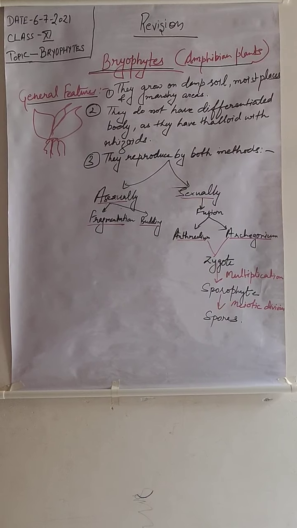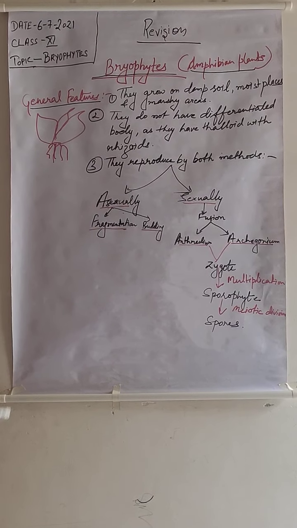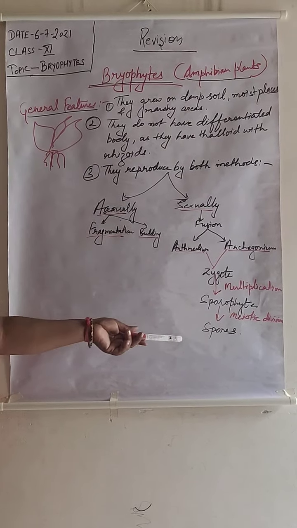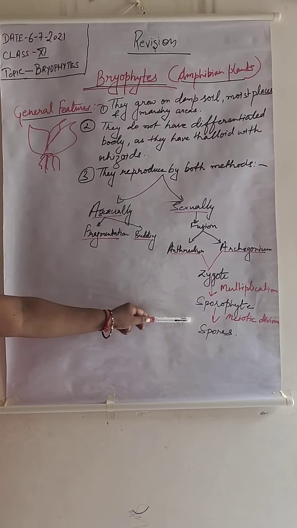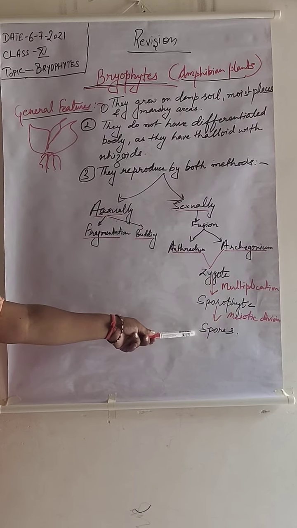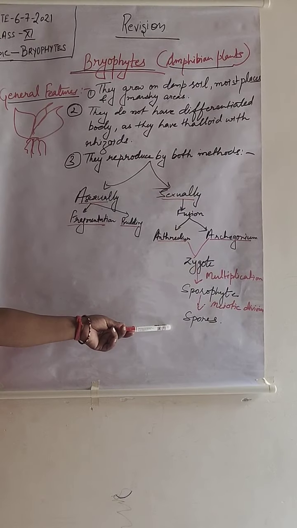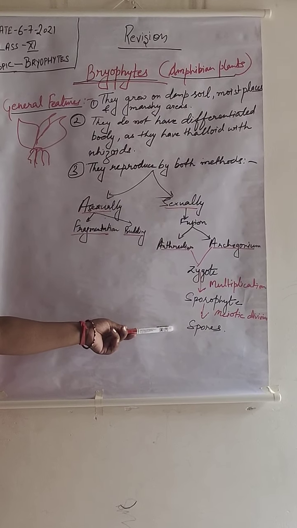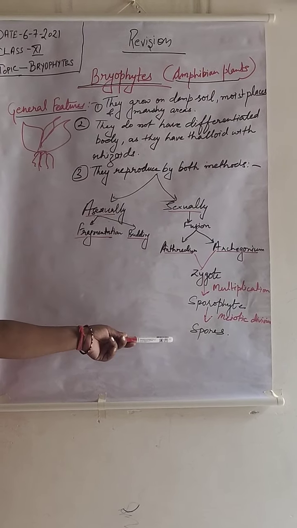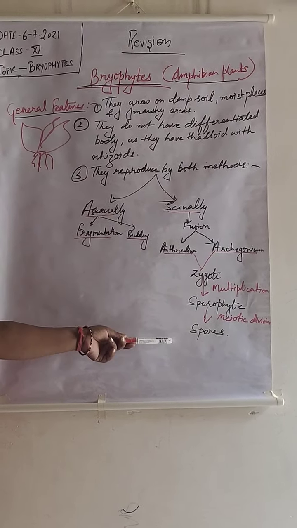That sporophyte bears the spores, which in the later stage go under meiotic division and form spores. So these spores are finally called haploid individuals, which further disperse by the help of air currents and water currents.